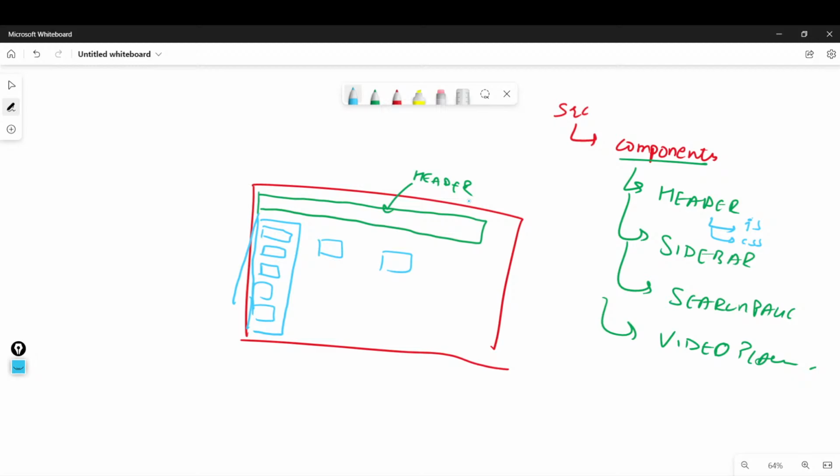Why we are doing this is because suppose you have to build just 1-2 simple pages, then there is no need of creating this intensive folder structure, because you are only creating 2-3 files. Why are we creating so many folders? But since we will be working with so many files, that is why I'm working with this folder structure, right? I hope everyone is now clear with this part.